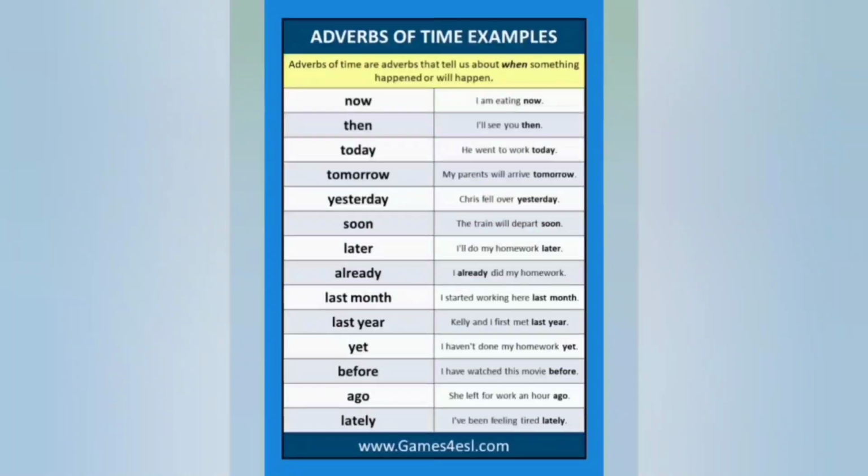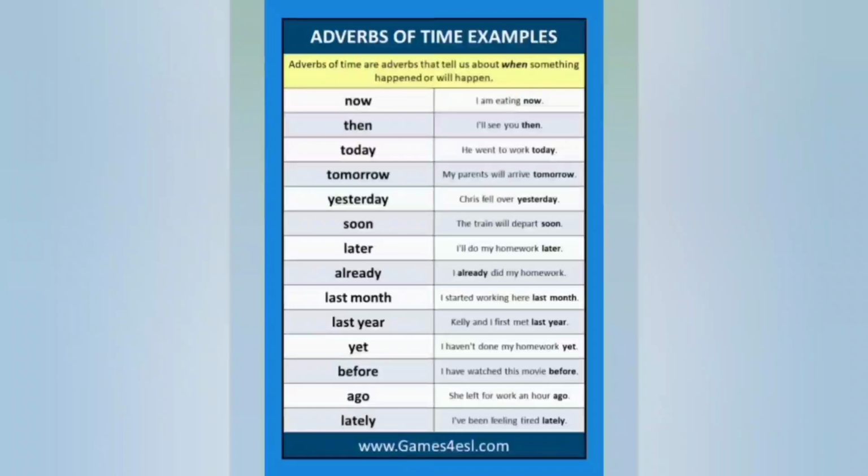An adverb of time answers the question when. When did Fleck play with a frisbee? That means we are answering yesterday or noon. The adverbs that talk about when an action is done are called adverbs of time. Adverbs of time are adverbs that tell about when something happened or will happen.